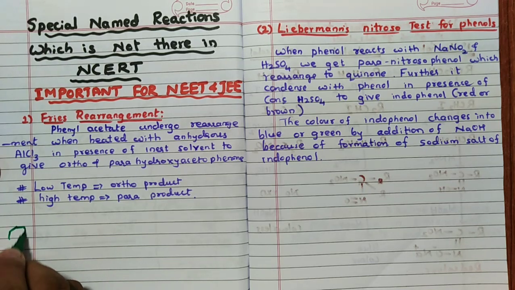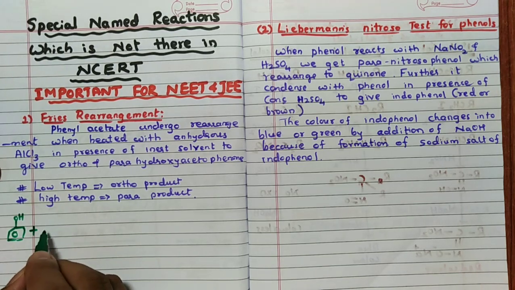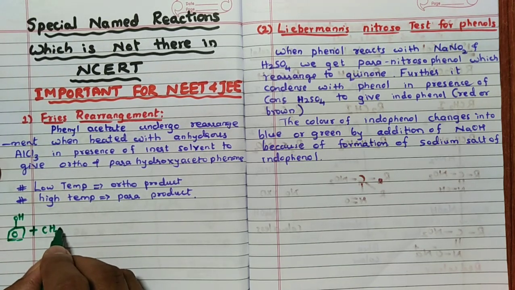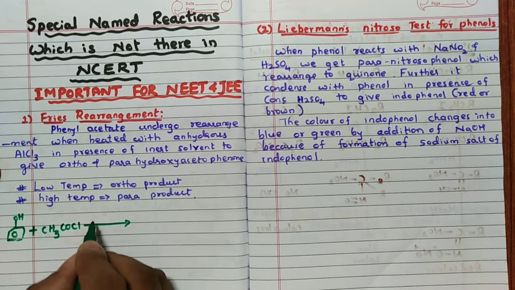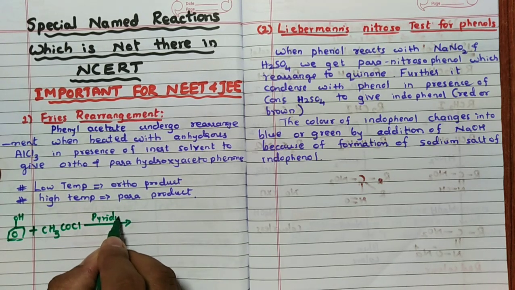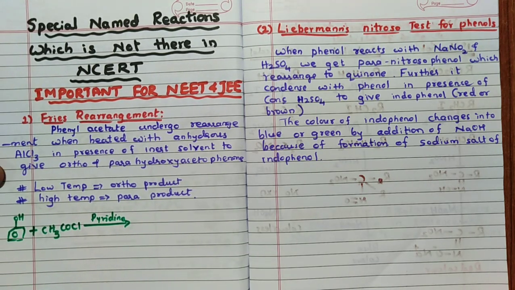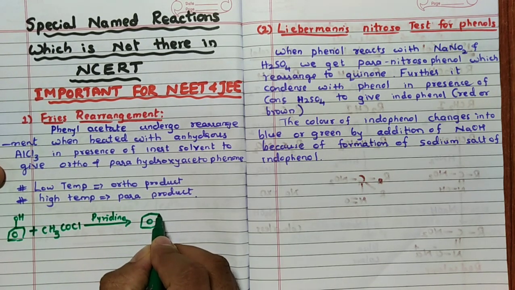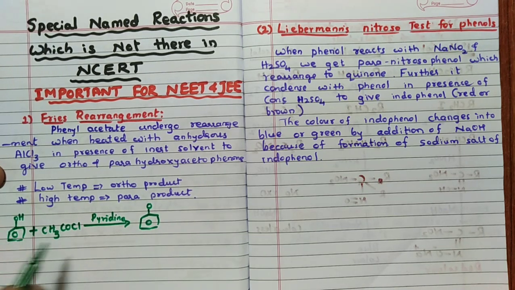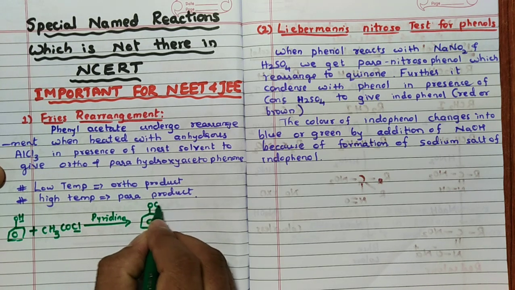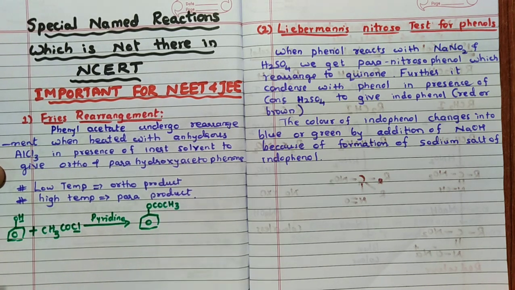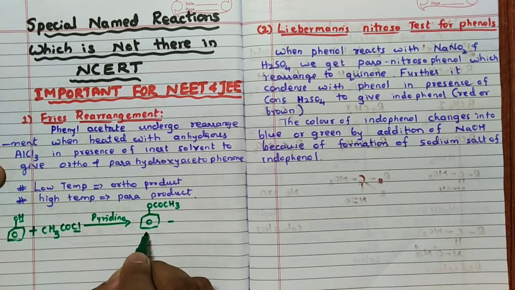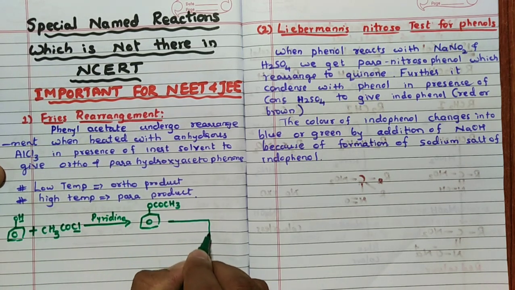So remember, when we consider phenol, C6H5OH, when it reacts with acid halide CH3COCl in presence of pyridine, a base, here you are going to get an esterification reaction. That reaction can be written like this. So O, and remember this H and this Cl are removed as HCl, so that OCOCH3 is going to form. This is phenyl acetate.